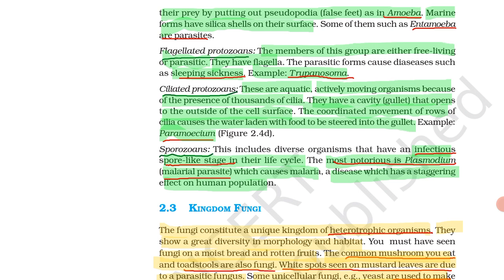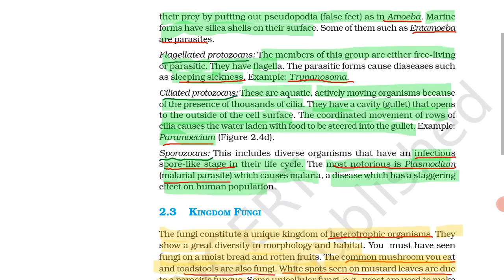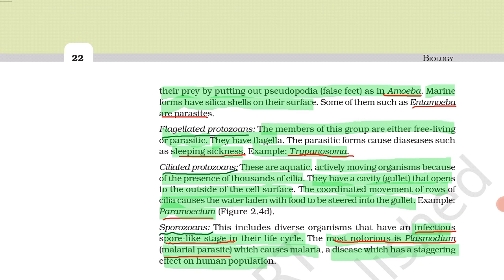Next is the malarial parasite called Plasmodium, and from ciliated protozoans you have to keep in mind the example of ciliated protozoans, that is Paramecium. And next is the body cavity. The body has an outer gullet which helps for exchange of food materials. So the example of ciliated protozoan is Paramecium.